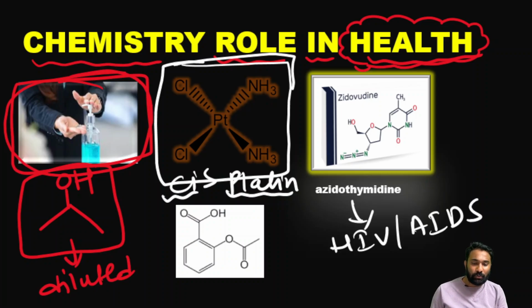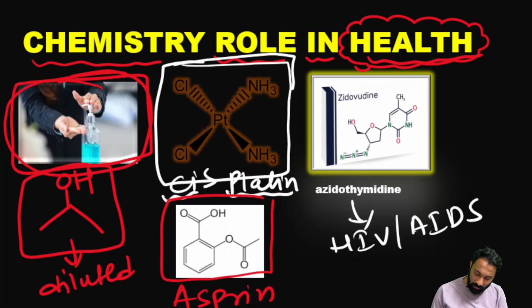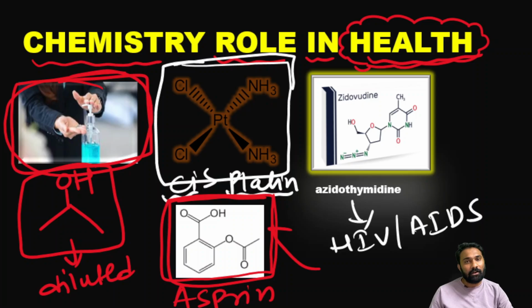Maybe these compounds are new to you, but I will say the name of this one. The compound name is aspirin. We used to see aspirin tablets, right? This is aspirin, our chemical compound that we are going to see. And how this aspirin is prepared, we are going to see in our organic chemistry. In our organic chemistry, there is a chapter called alcohols, phenols, ethers. There we are going to see how aspirin is prepared.